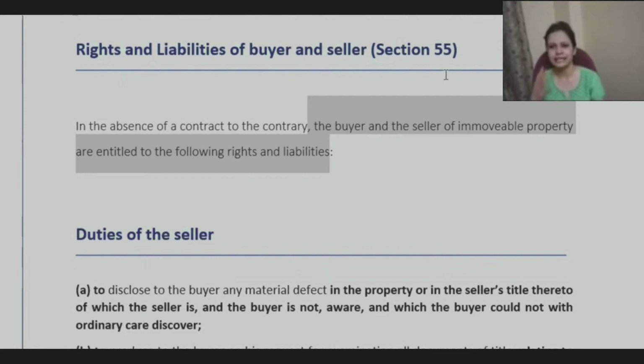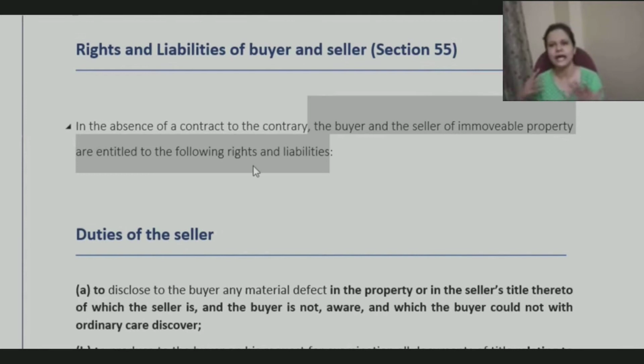In case buyer or seller wants to include some specific provisions, specific rights, liabilities and so on, they can mention that in the deed only. If they are not mentioning anything, it will be presumed that they are binding themselves under these obligations.